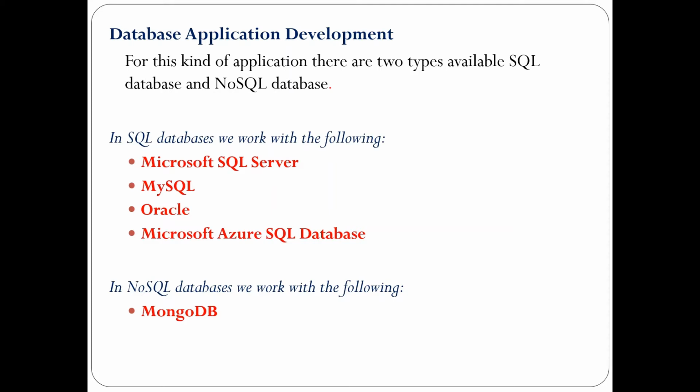The second type of SQL database is MySQL. MySQL is an open source relational database system. The main purpose of MySQL is for web databases. It is most commonly used for e-commerce, data warehousing and logging applications. The next type of SQL database is Oracle database.